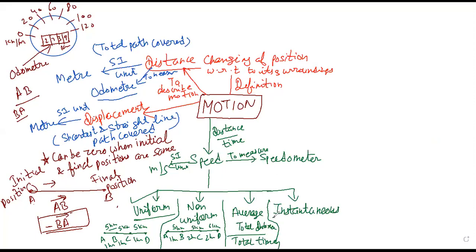Okay, instantaneous. Look very carefully: instant means that time. So it is the speed at any time. Like you are going on a scooty and at any moment you look at the speedometer and the reading is 70 kilometer per hour. This reading will be your instantaneous speed. We are not calculating it. It cannot be calculated. It can only be observed when you look at the speedometer at any time.